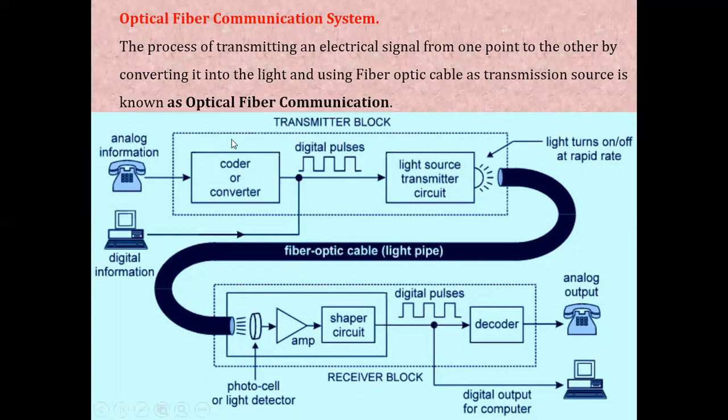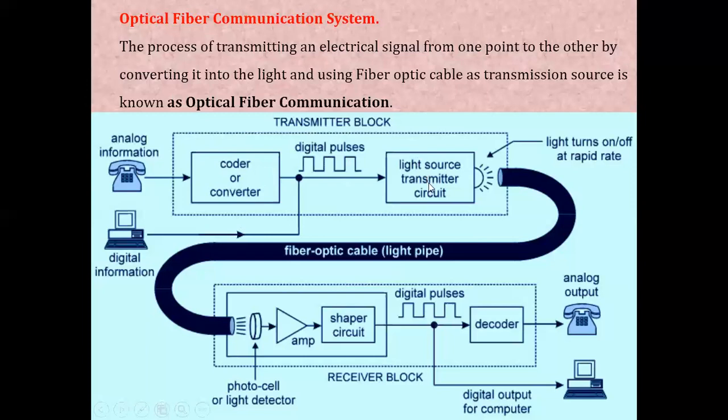A transmitter consists of a coder circuit and a light source. So the work of the coder circuit is to convert the received electrical signals into digital pulses of zeros and ones depending upon how the data is. Once the electrical signals are converted to digital pulses, these signals are fed to the light source.